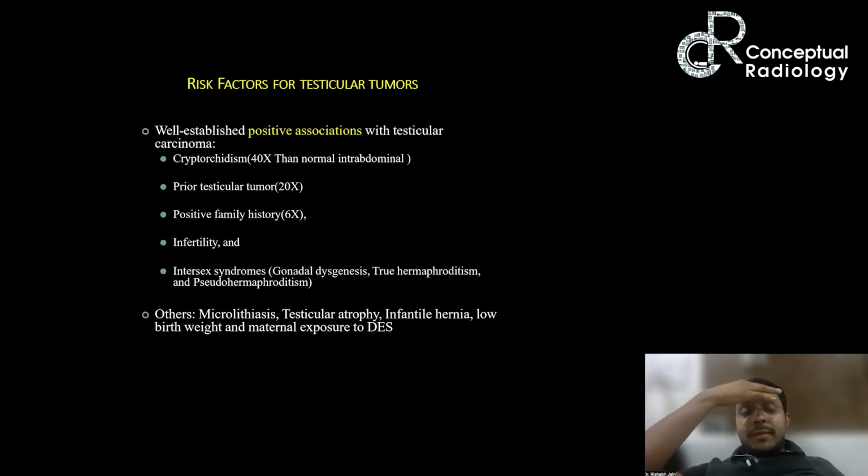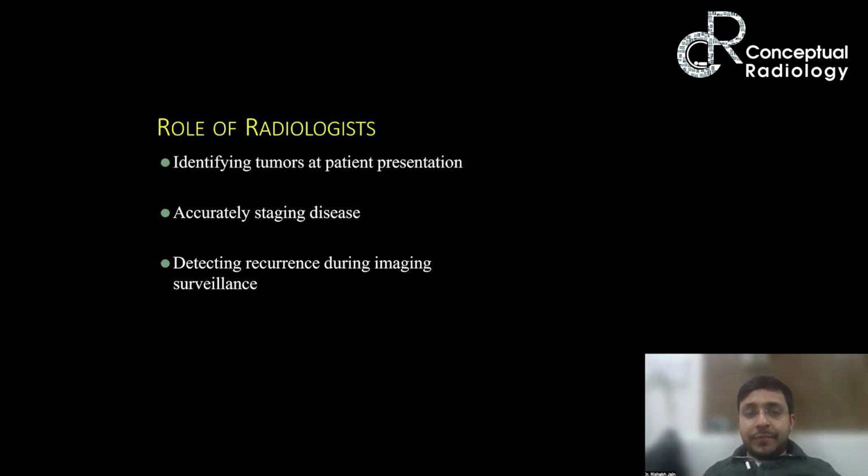Okay, now positive family history, 6 times; infertility, intersex syndromes, these are risk factors. Now others, I told you yesterday, microlithiasis is associated with testicular carcinoma and is one of the risk factors as well.